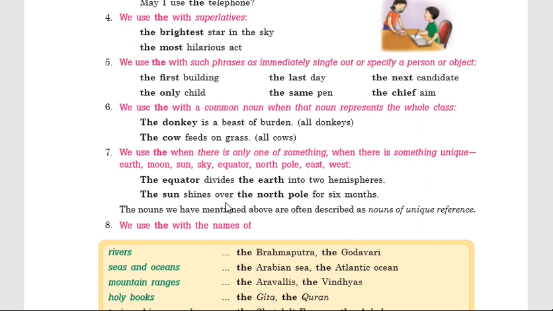Tall is the positive degree, taller the comparative degree, and tallest the superlative degree. Generally, as a rule, we use the definite article "the" before the superlative degree. For example, the brightest star in the sky. Bright, brighter, brightest, superlative, that's why "the" is used.